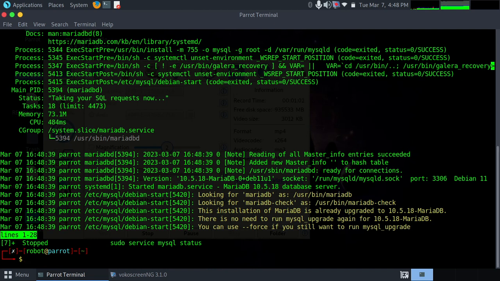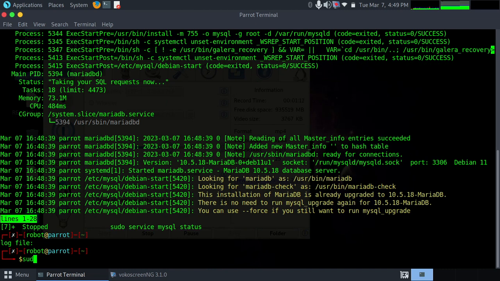Now you need to log into your MySQL. To do that, type sudo mysql -u root, and you need to enter the password.